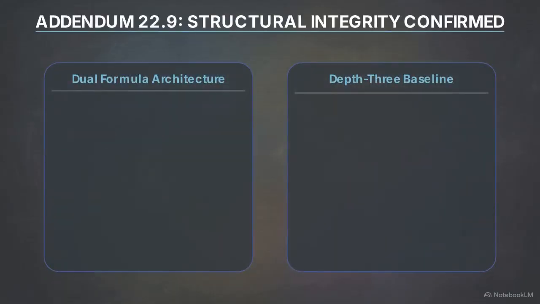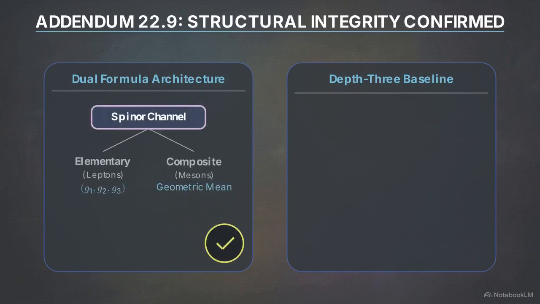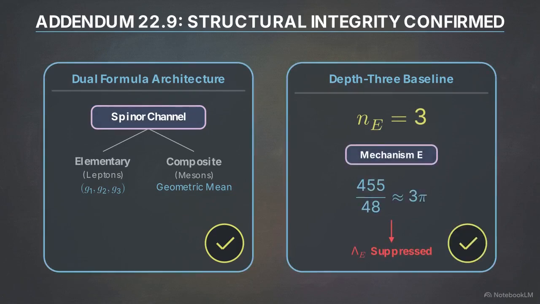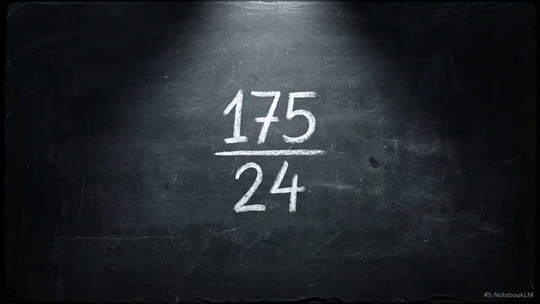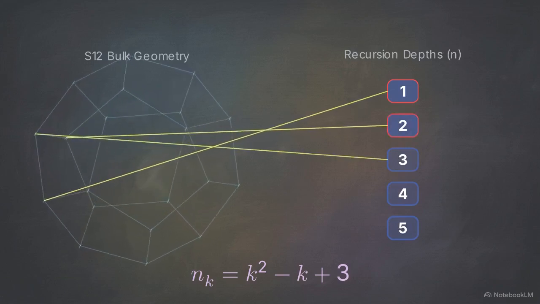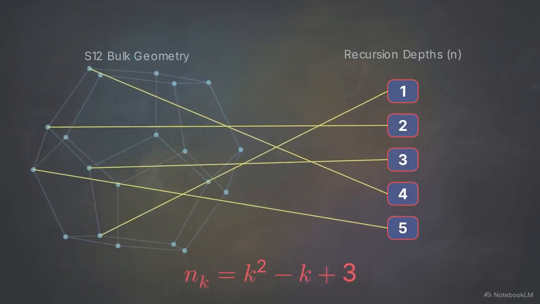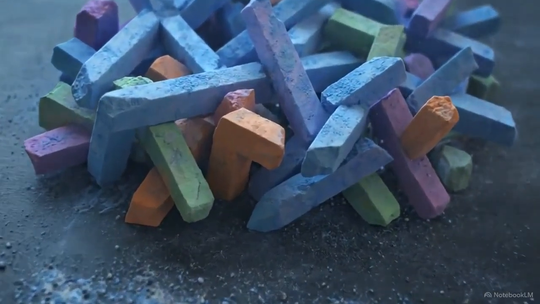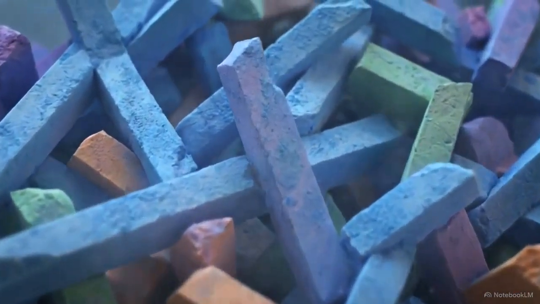Addendum 22.9 officially resolves its 2 targeted anomalies. The dual formula architecture is computationally confirmed, and the depth 3 baseline is mathematically justified by mechanism E. But resolving those gaps exposes the next structural frontier. The underlying origin of the foundational phase strain, exactly 175 over 24, remains an unsolved mystery. Deriving the precise depth counting sequence directly from S12 bulk geometry is the primary objective for the next phase of research. The equations continue to reinforce a central premise. In this framework, the mathematical geometry precedes and determines the physical mass.